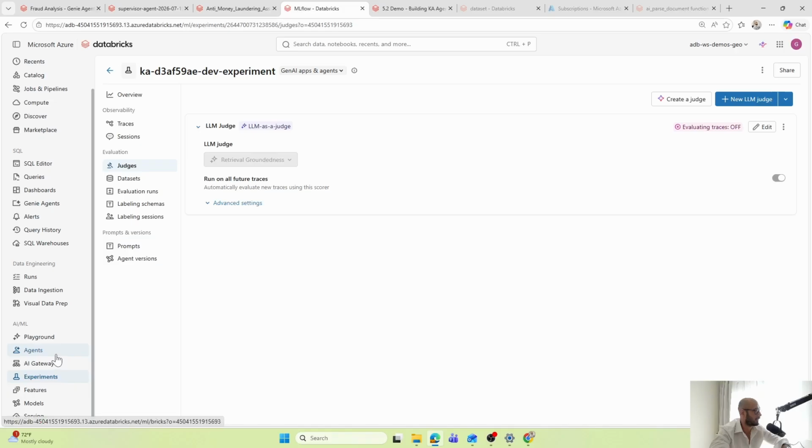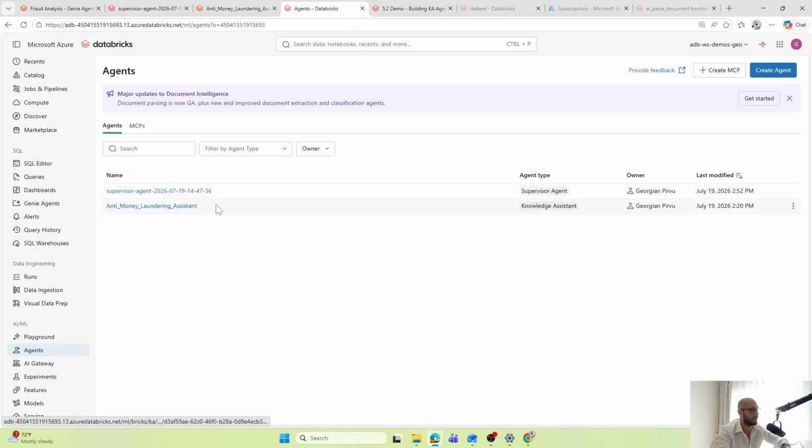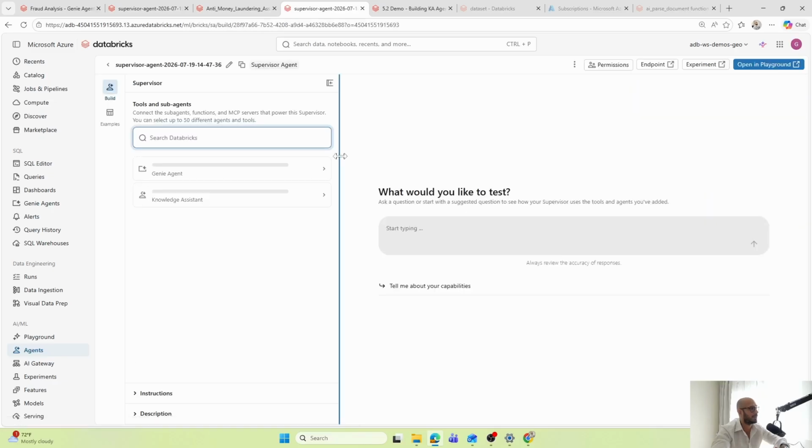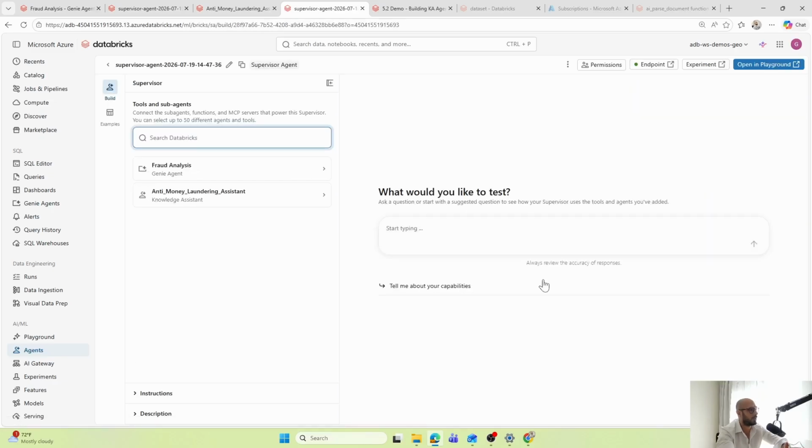And we also created a second agent here, the knowledge assistant, which can answer questions about our PDF files, about data that is coming from that format. And we have a third agent, which is basically a supervisor, the pacemaker between those two. It is routing the user query to the right agent based on the information that needs to be retrieved.